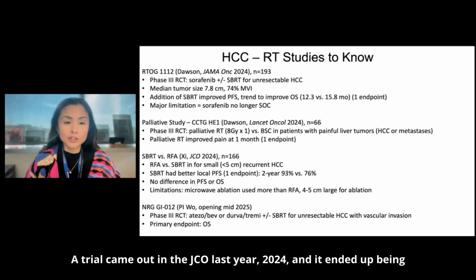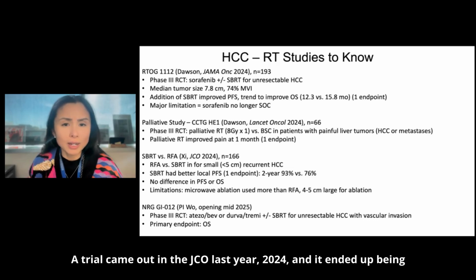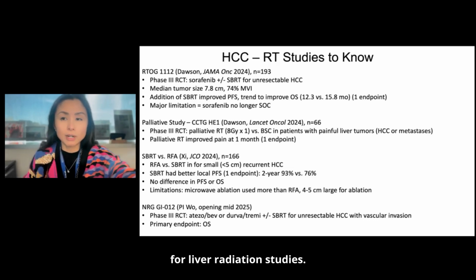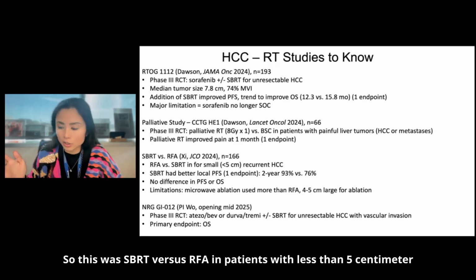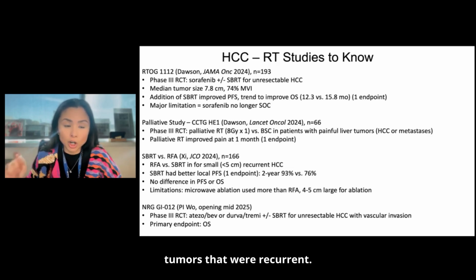A trial came out in the JCO last year, 2024, which ended up being a big year for liver radiation studies. This was SBRT versus RFA in patients with less than 5 centimeter tumors that were recurrent.